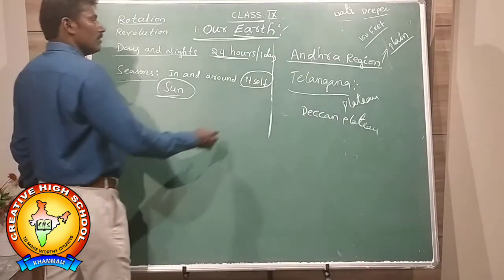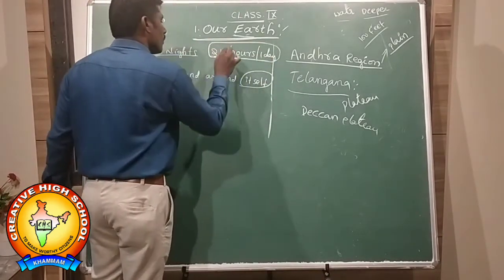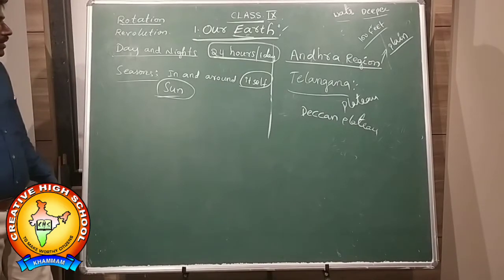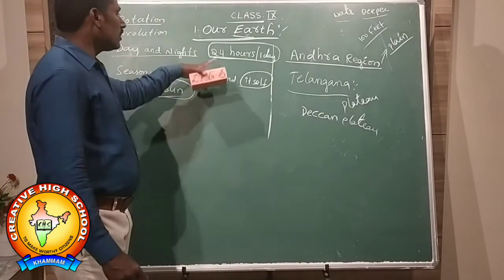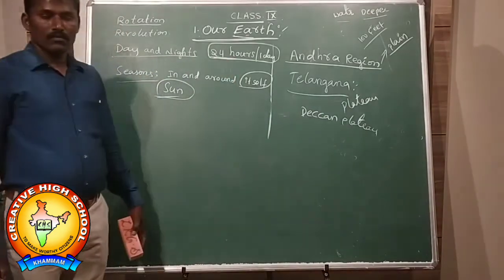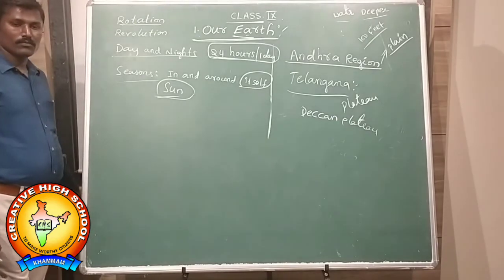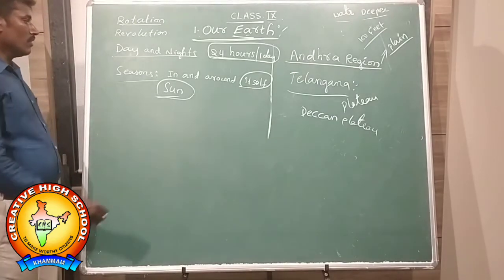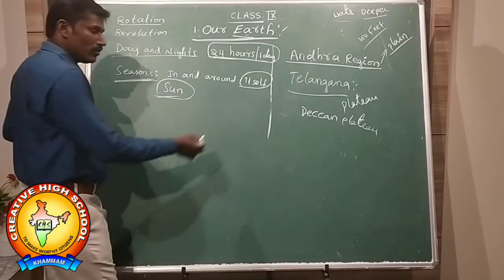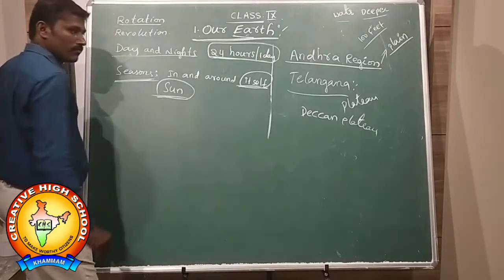For moving around itself, the earth takes 24 hours or 1 day. So here we have taken 24 time zones. And the earth is moving around itself as well as around the sun.